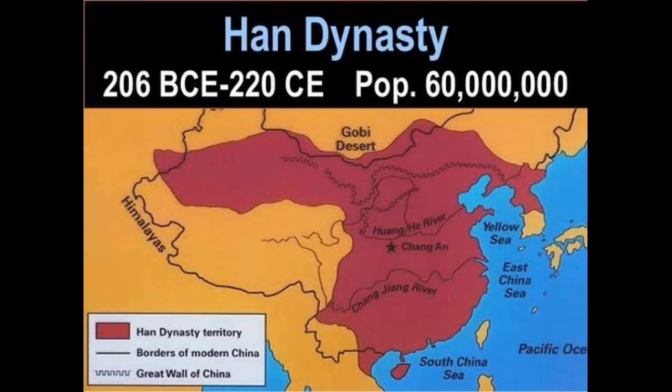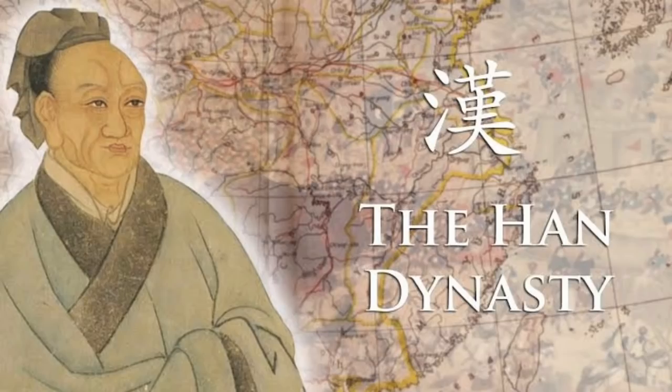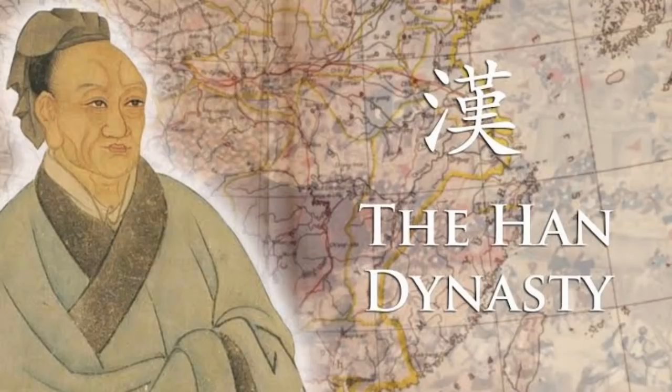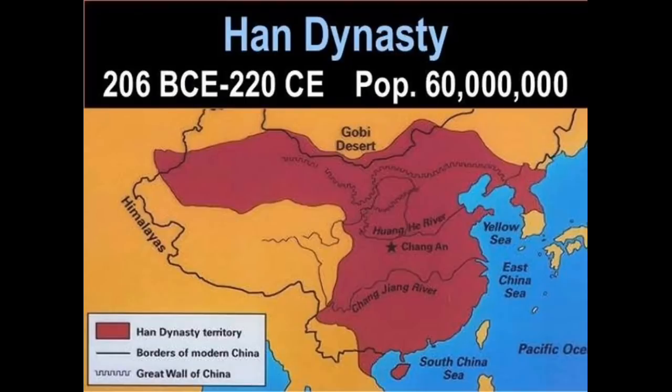Children, next I'll explain the Han Empire. The Han dynasty was the second imperial dynasty of China, preceded by the Qin dynasty and the conflict known as the Chu-Han contention. Lasting over 4 centuries, the Han period is considered a golden age of Chinese history. During this period, a written history of this empire was made available in China.